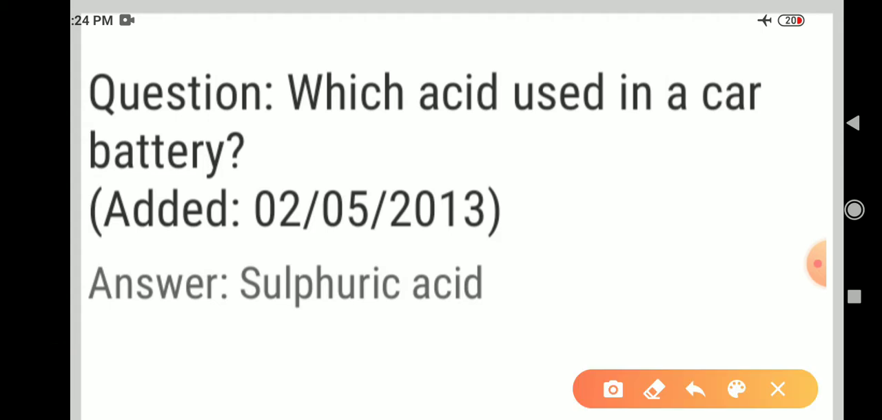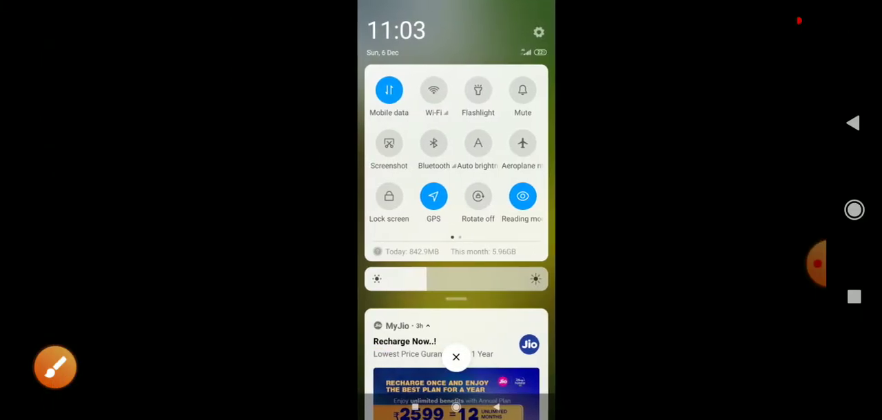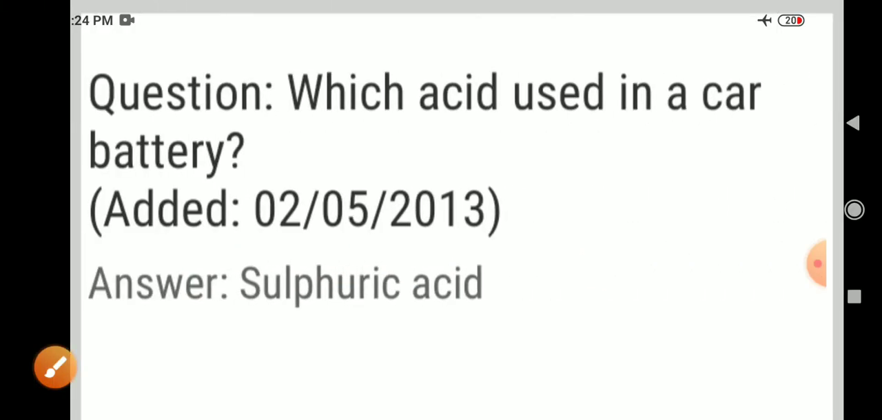Next question. Which acid is used in a car battery? Answer, sulfuric acid. So sulfuric acid is used in a car battery. So, that's all about today's topic.